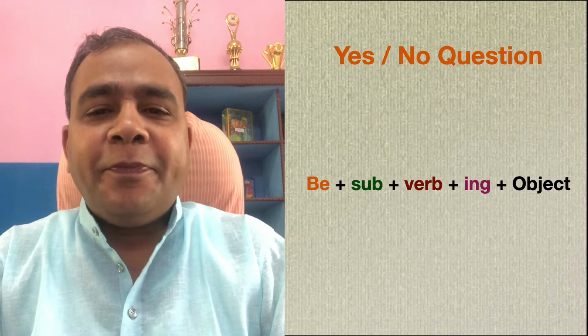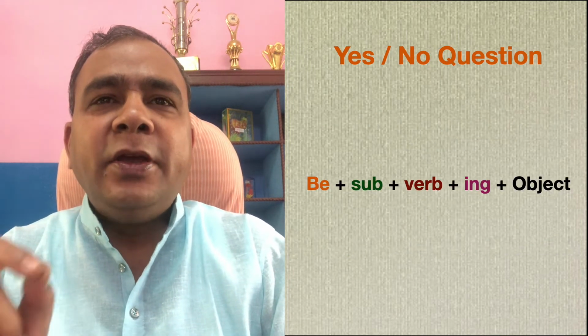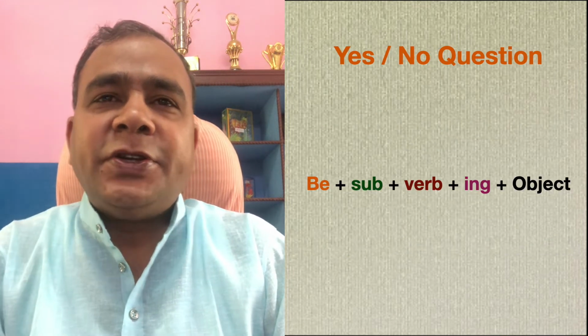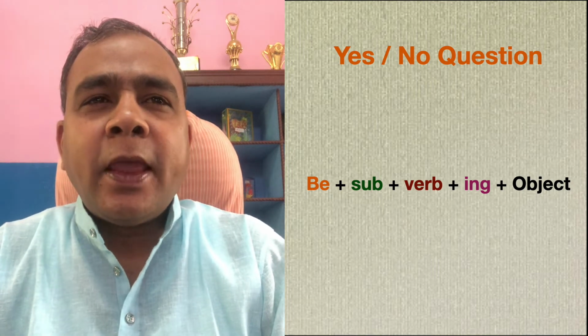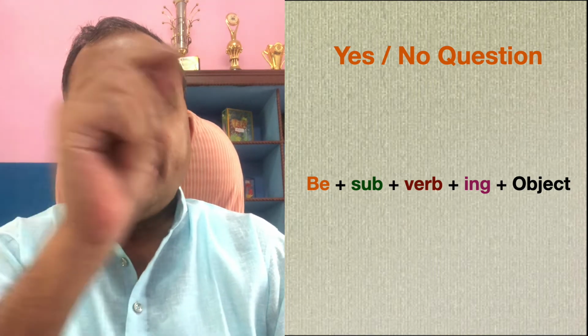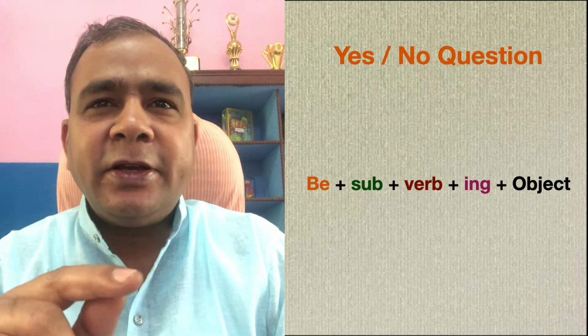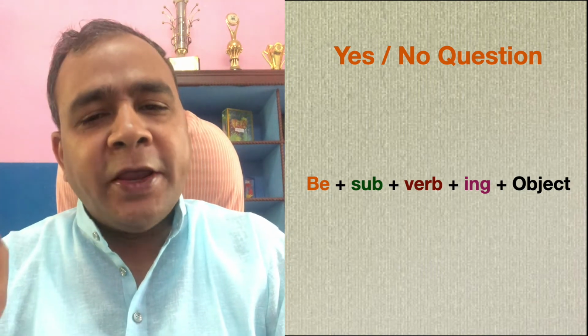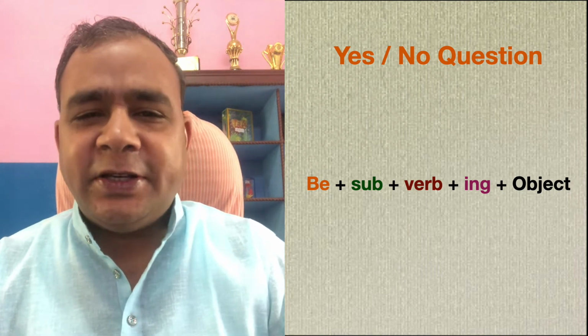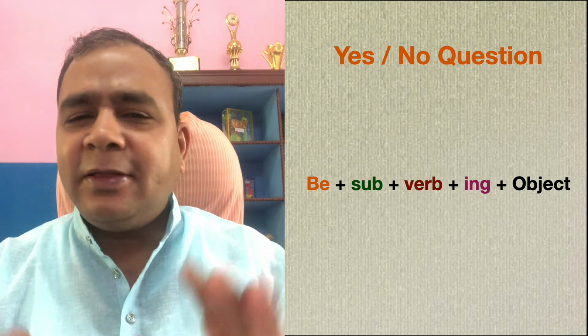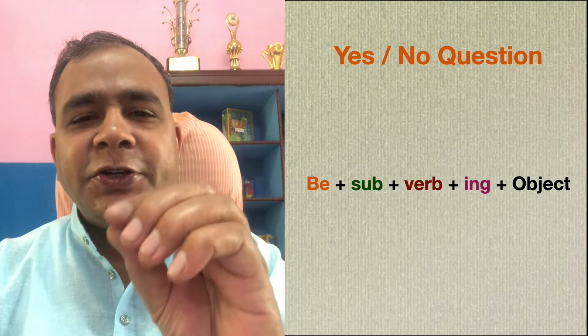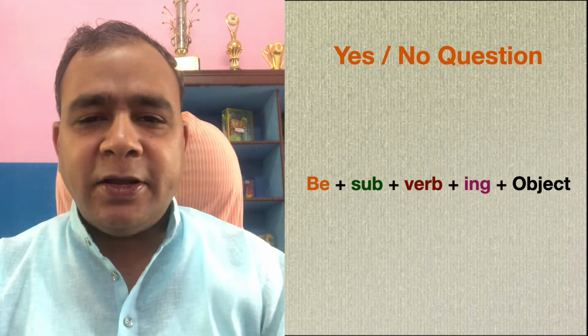Okay. Now, how do we make yes or no questions? Just see. And the be verbs முன்னாடி வந்துரும். So be verb முதல்ல, பிறகு subject, பிறகு verb ing form, அப்புறம் object. Very easy. You don't need to add anything. See, it is only the shifting of the be verb முன்னாடி. அவ்வளவுதான்.